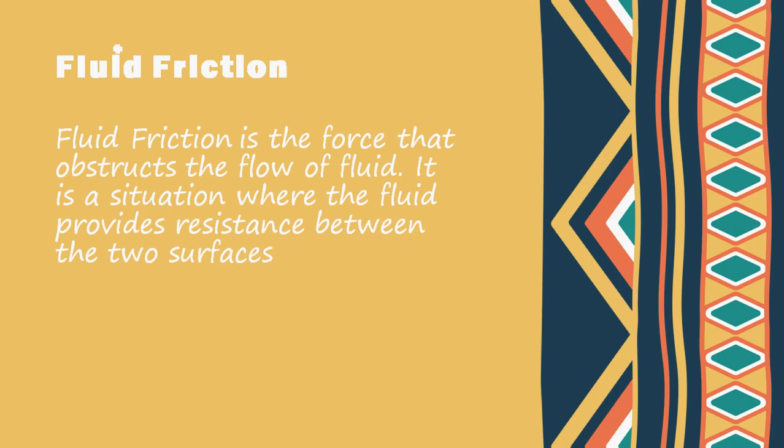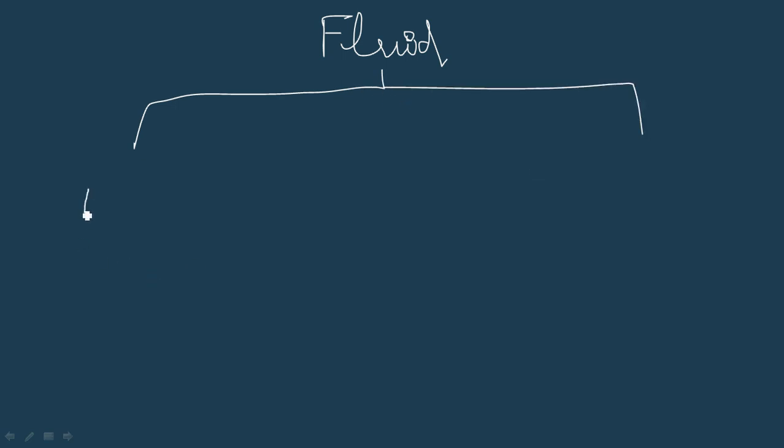And let's move on to our fluid friction. Fluid friction is a force that obstructs the flow of the fluid. It is a situation where the fluid provides resistance between the two surfaces. Let me tell you that fluid is always divided into two parts, which is air and water. So air and water together is called fluid.